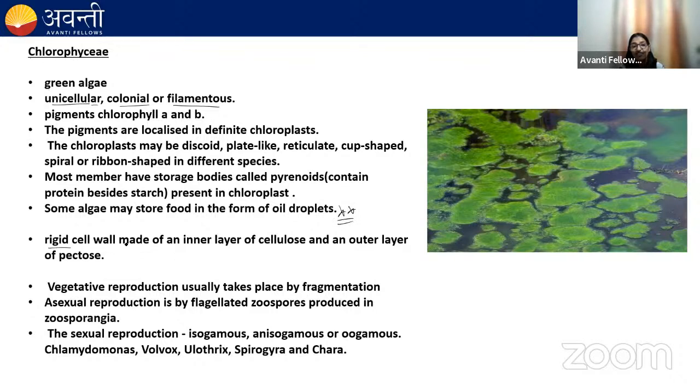Green algae have a rigid cell wall, and the inner layer is of cellulose and the outer is of pectose. They show vegetative reproduction by fragmentation, asexual reproduction by flagellated zoospores, and sexual reproduction could be isogamous, anisogamous, or oogamous.